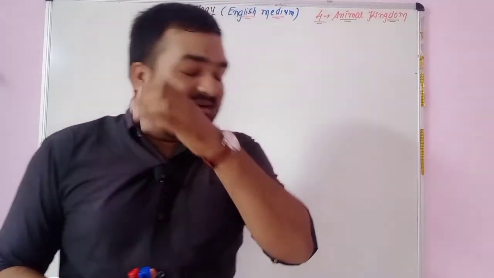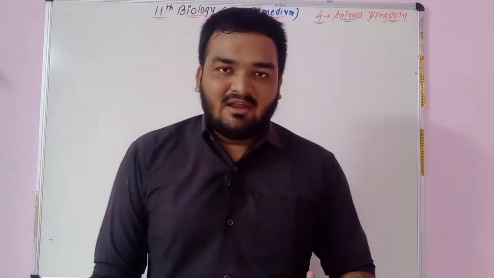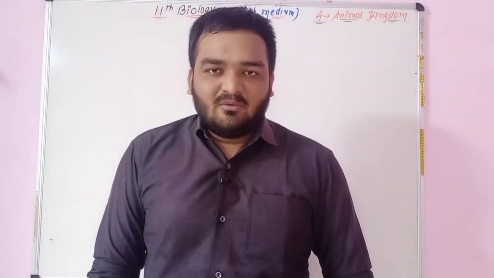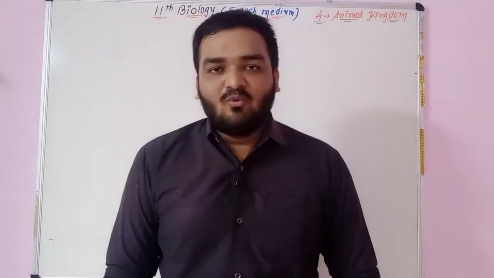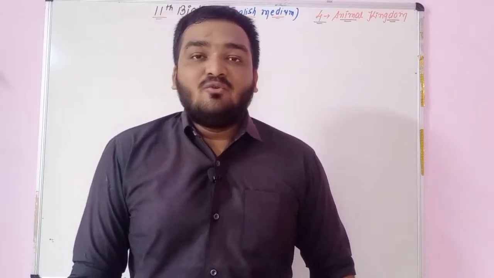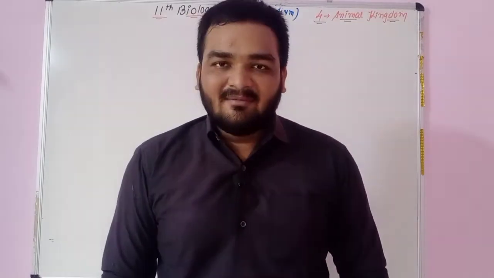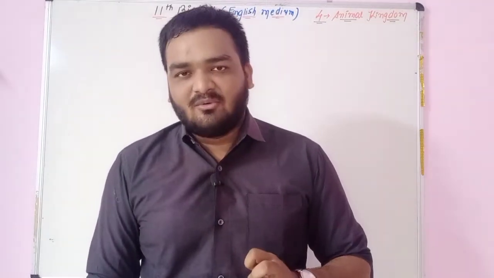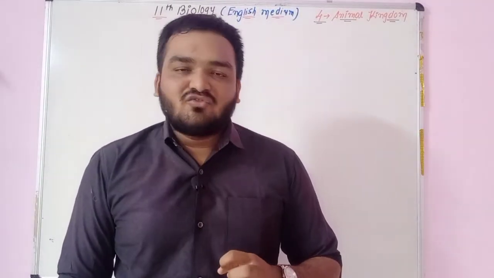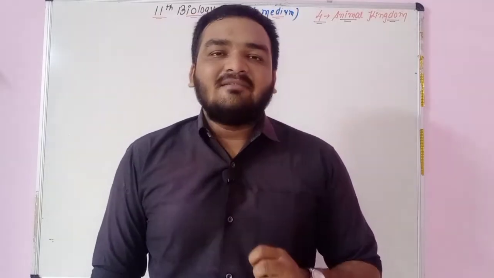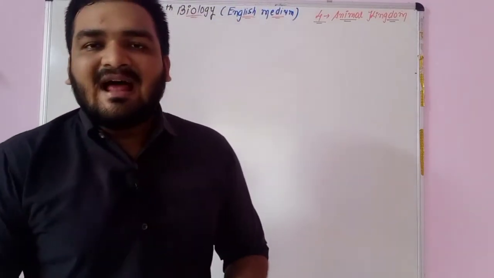See here, in the last video lecture we talked about the class Aves and the different types of characters of birds. Some peculiar structures are also there, like the forelimbs are modified into wings, hind limbs are modified into claws, and both the upper and lower jaws are modified into a beak. So these are some peculiar characteristics of the members of the class Aves. Today we are going to talk about the class Mammals.